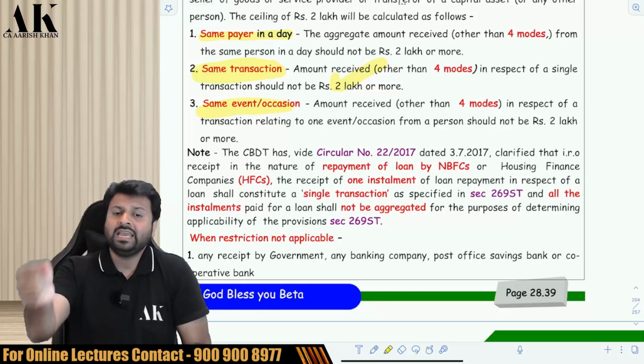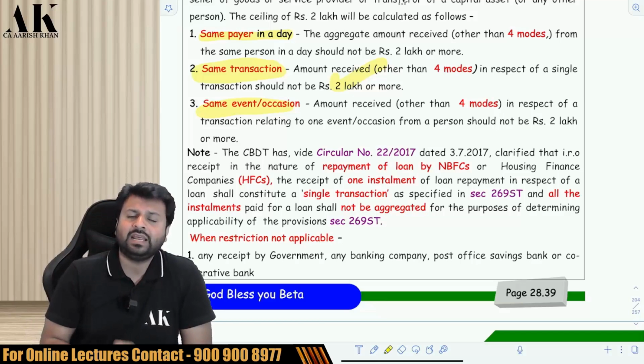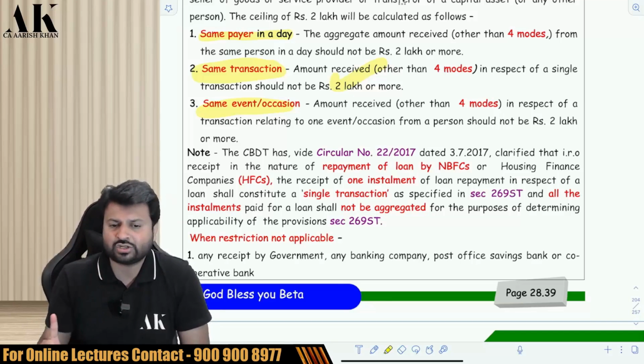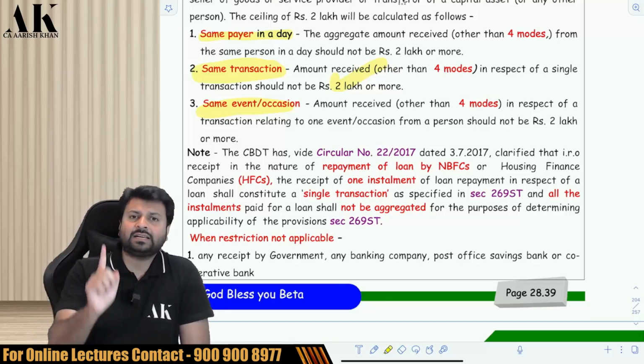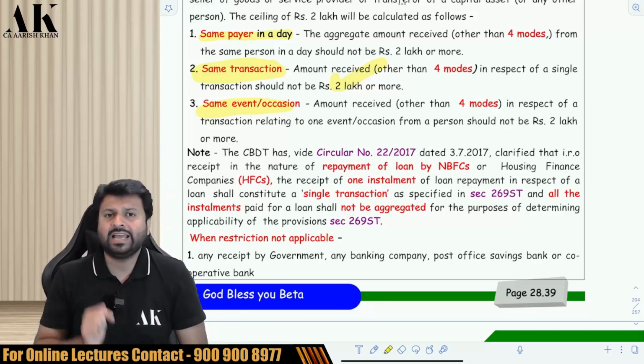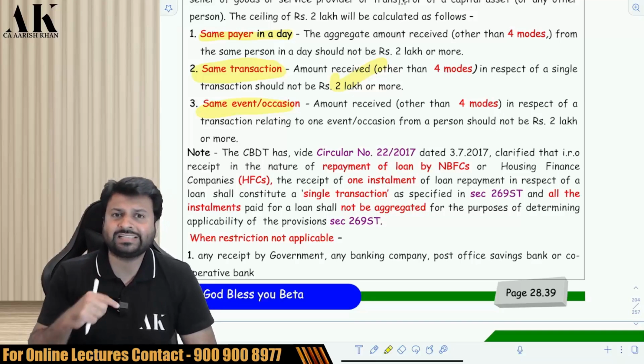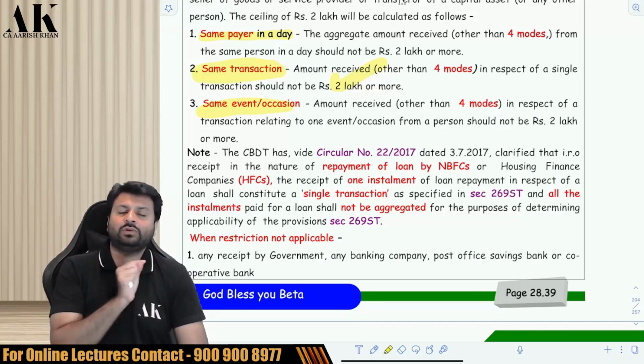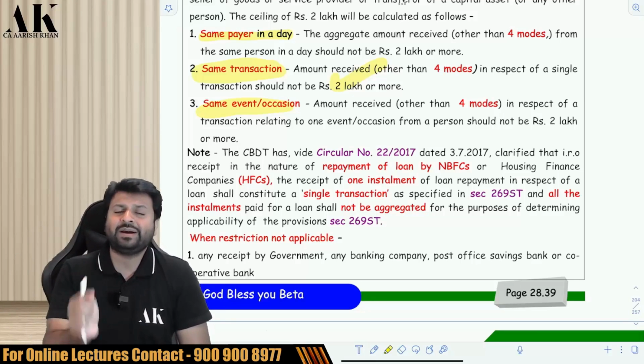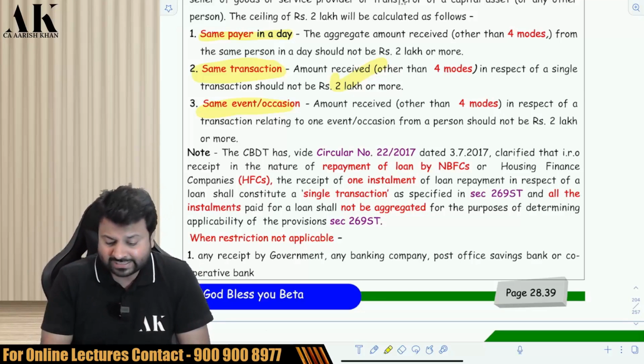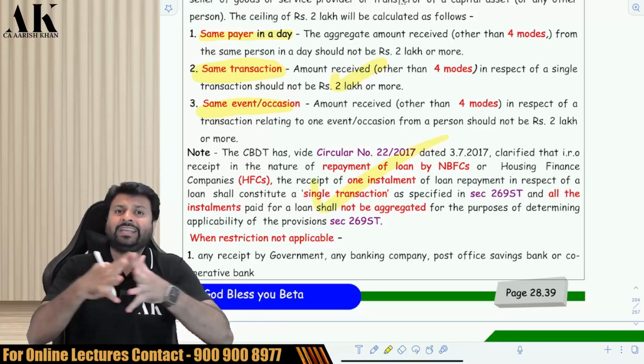Every EMI paid by the customer will be considered a single transaction, and therefore 269ST will be attracted only when a single EMI is 2 lakh rupees or more, and not on the aggregate of all the EMIs.